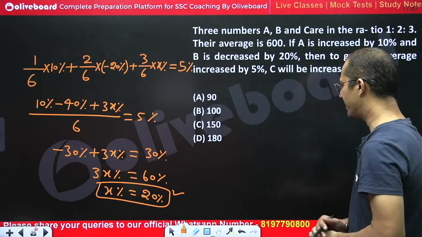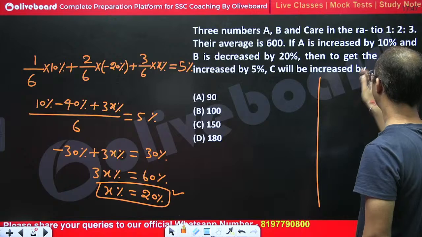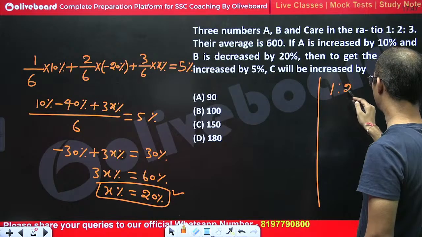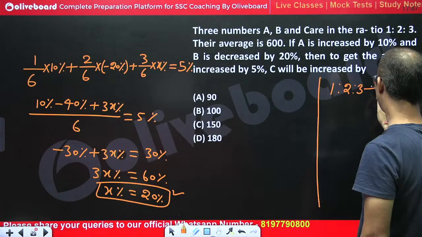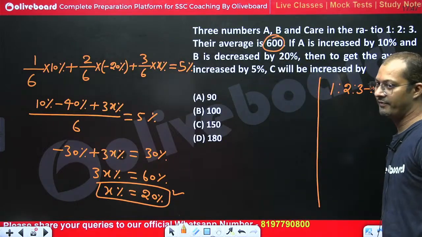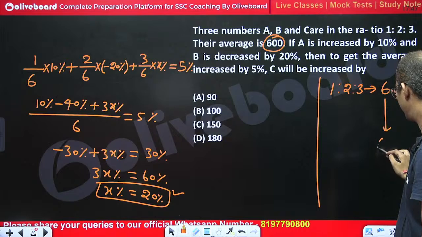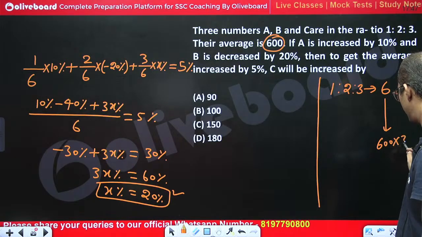Now we have to calculate the value of C. The ratio is 1:2:3. Here we can say total is 6. Now we are given the average. If average of 3 values is 600, so their total would be equal to 600 into 3, right? So this would become 1800.